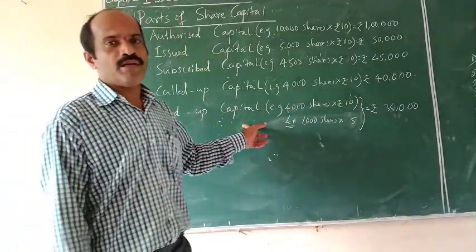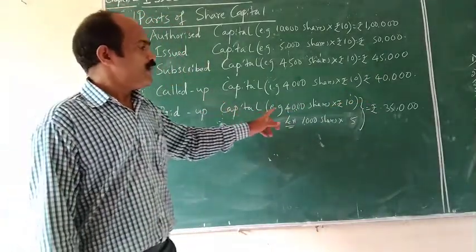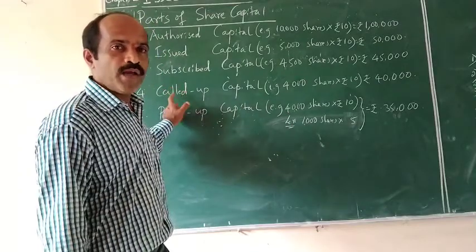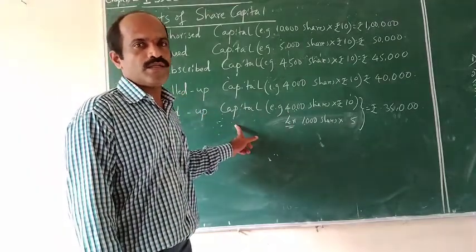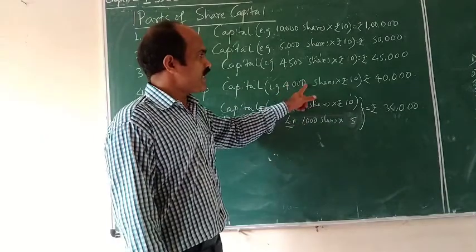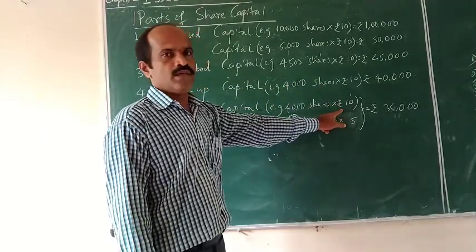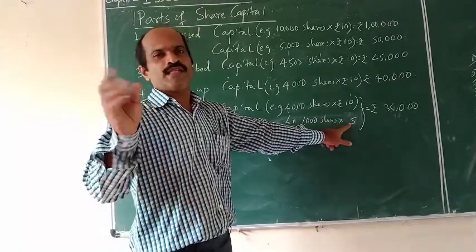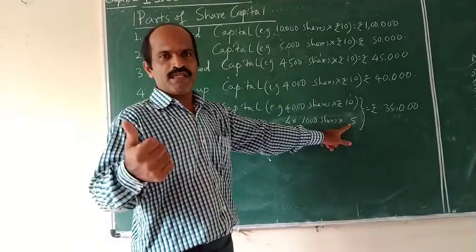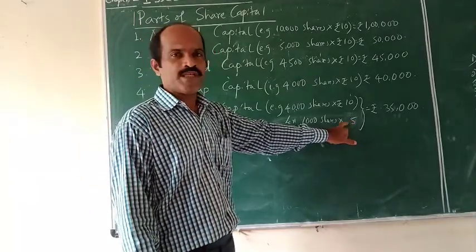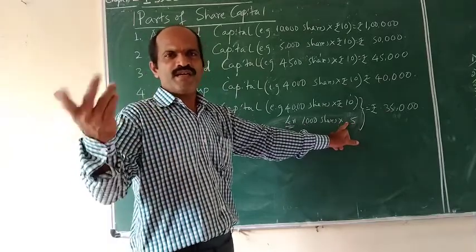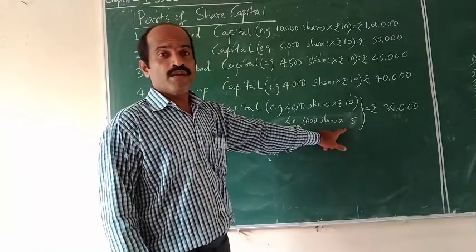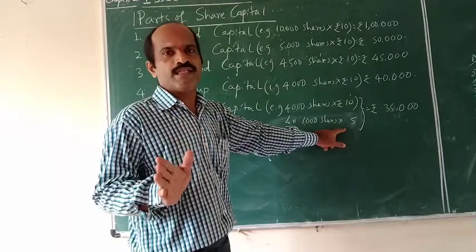The last one is paid up capital. It is that part of called up capital which is paid by the shareholders. Paid up capital means that part of the above called up capital which is paid by the shareholders. So look at an example. 4,000 shares of rupees 10 each called up, so 40,000. On 1,000 shares call money is not received. Call money is, for example, 5. You know it has different parts: application money, allotment money, and call money. So call money fixed per share is 5. Some of the shareholders are not interested and they have not paid the call money. So on 1,000 shares, 5 is not received.